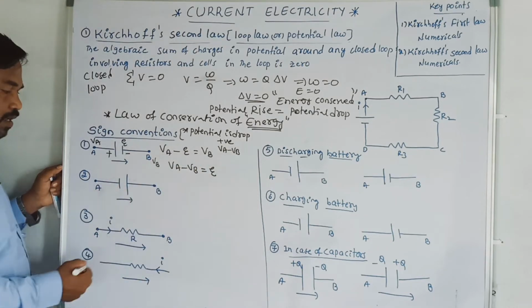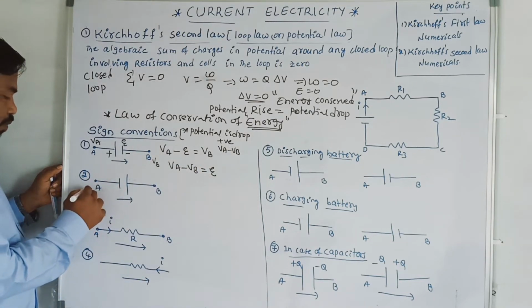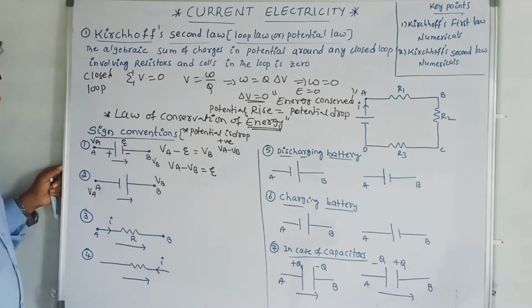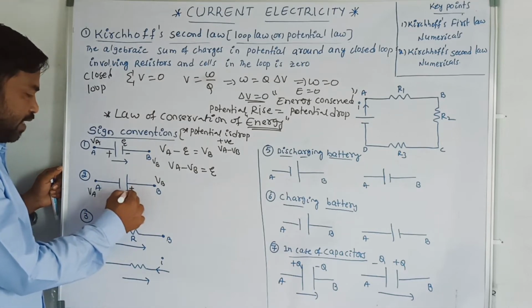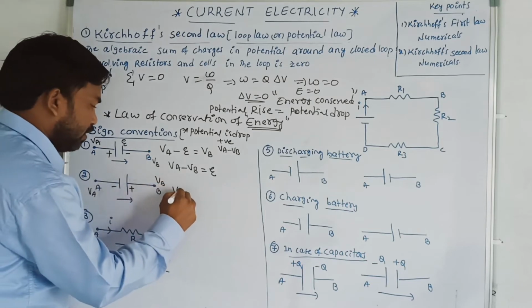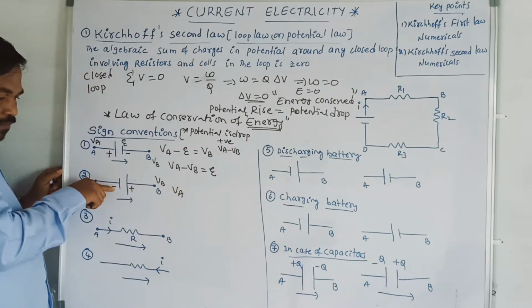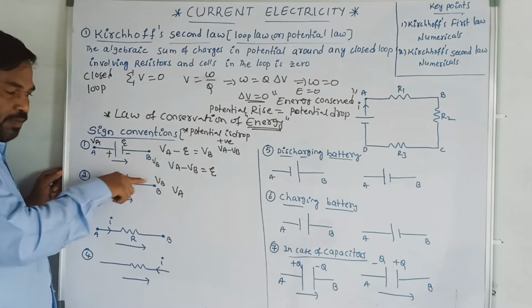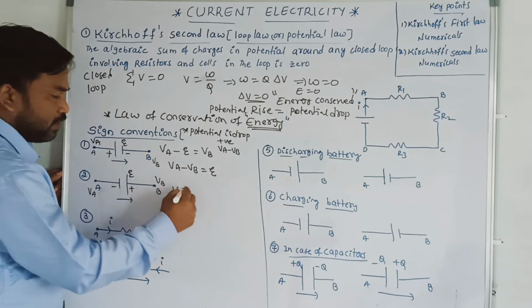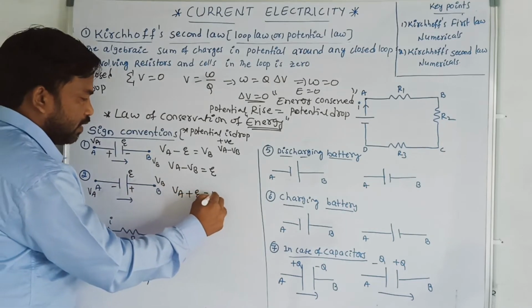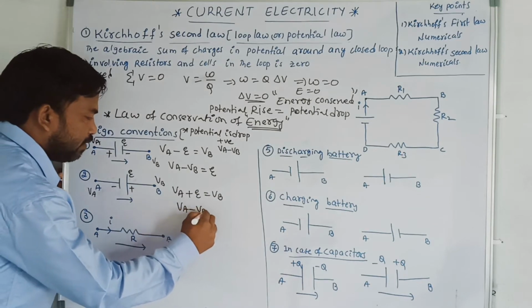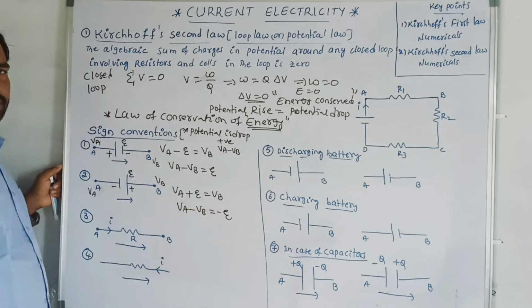Okay. Similarly, we can apply it here also. The potential here I am taking as VA, and at position B the potential is VB. This is the positive terminal of the battery and this is the negative terminal of the battery. I am moving from point A, which is VA, from the negative terminal to the positive terminal. Therefore, here epsilon will be positive. That is VA plus epsilon is equal to VB. Therefore, I can write VA minus VB is equal to minus epsilon.